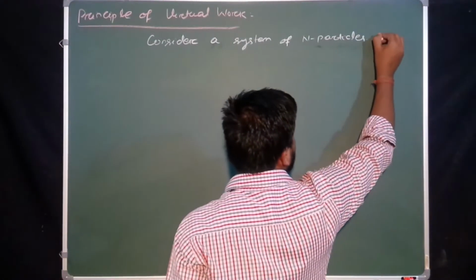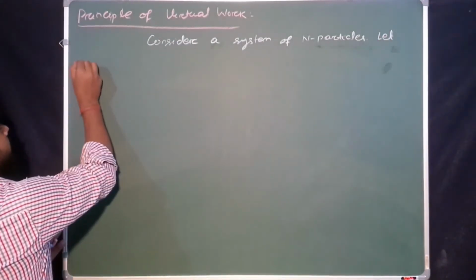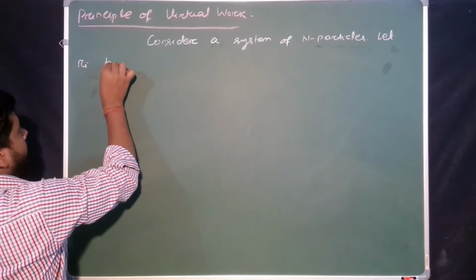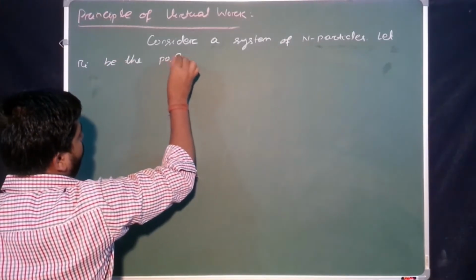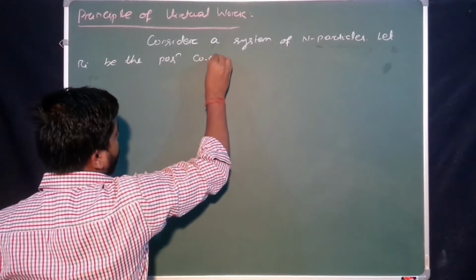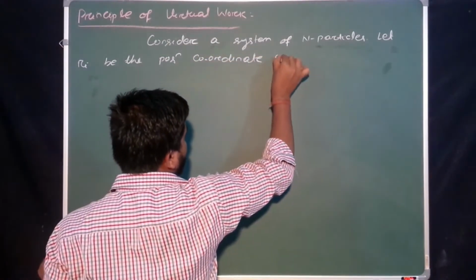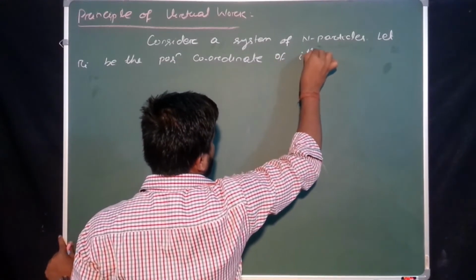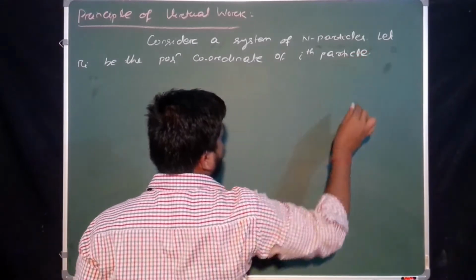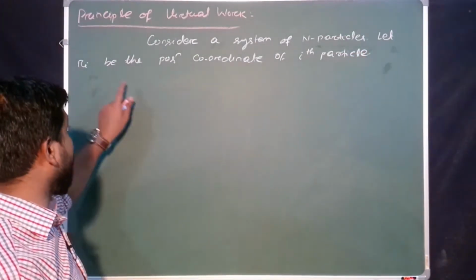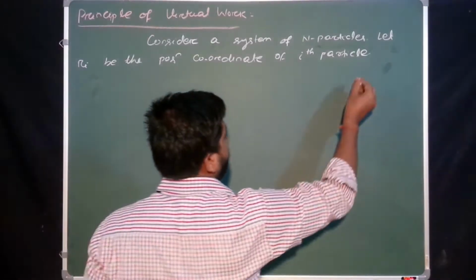Let Ri be the position coordinate of the ith particle. Okay, the position coordinate of the ith particle is Ri. That is, this Ri is in configurational space. Yes or no? Configurational space. Okay.